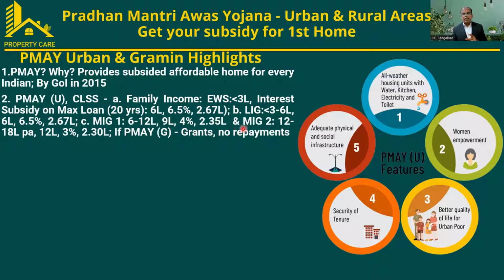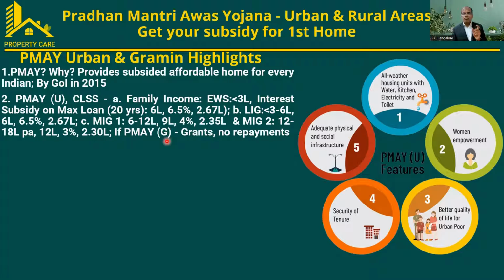The next category is under the middle, there are 2 categories, middle income group 1 and middle income group 2, which is 12 to 18 lakhs per annum. A person earning 17 lakhs per annum is eligible for the scheme for a first house. So 12 lakhs is the loan, 3% is the subsidy percentage, and 2.3 lakhs is the subsidy he can avail.